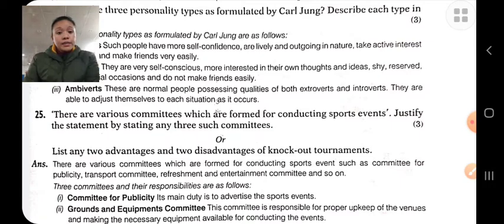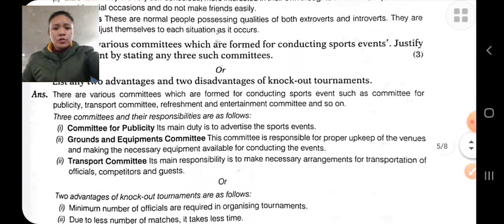Ground arrangement committee: their responsibility is to manage the ground, make the ground according to the rules of the game, etc. Chairperson: their responsibility is to plan for the success of the tournament, to make overall arrangements, etc. These are the roles of committees.